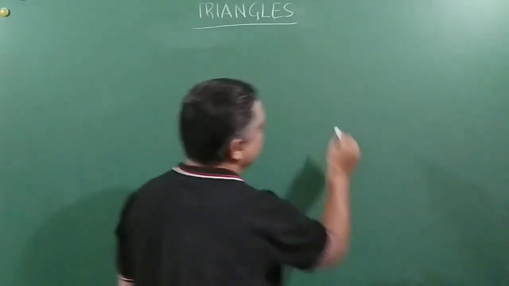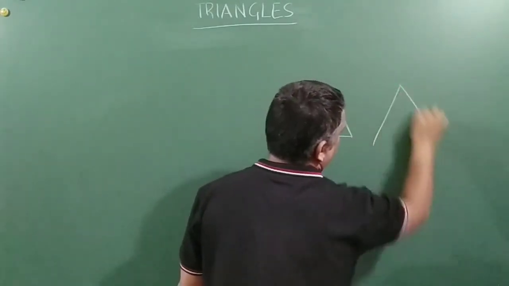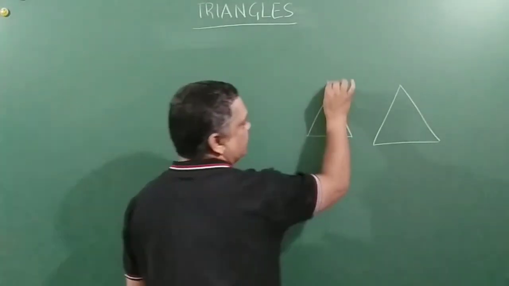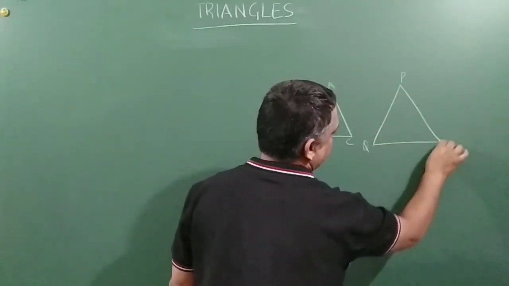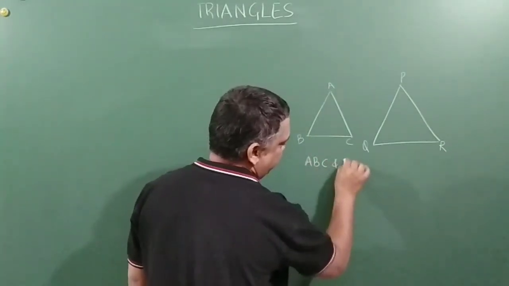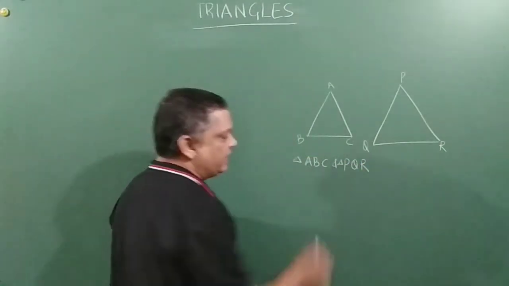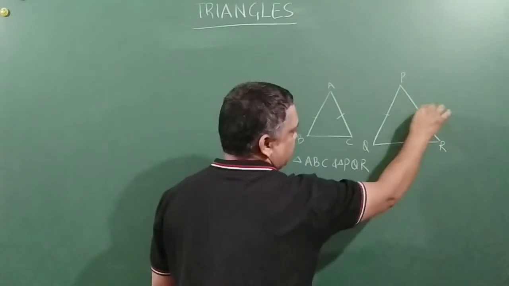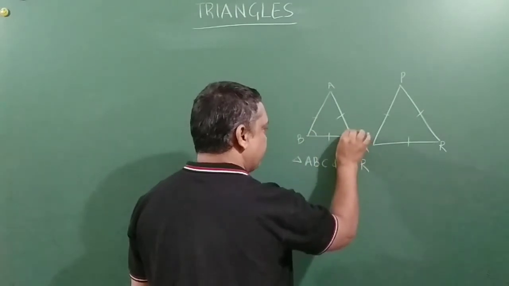Let us say one triangle... you see these two triangles, let us say ABC and PQR. Of course both triangles are congruent when the respective sides are the same: AB is equal to PQ, AC is equal to PR, and BC is equal to QR, and all angles are also the same.